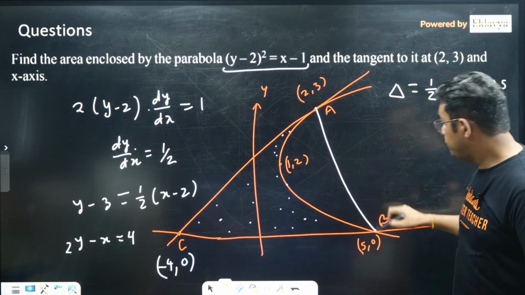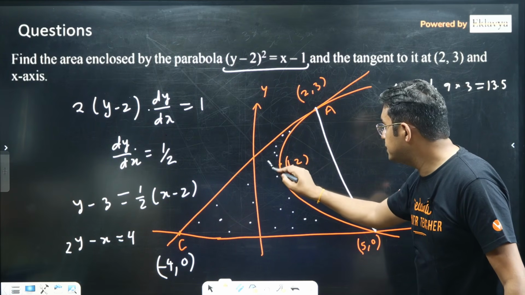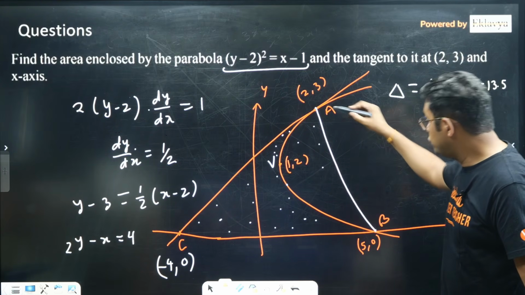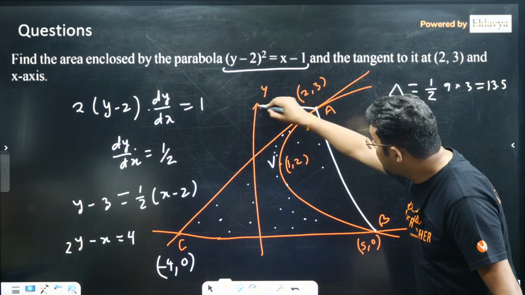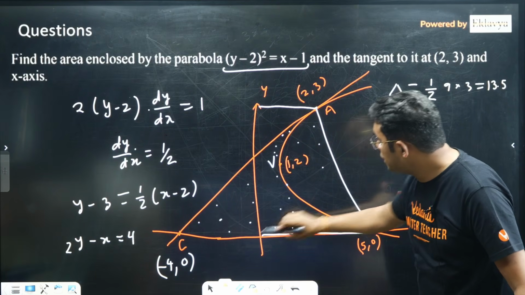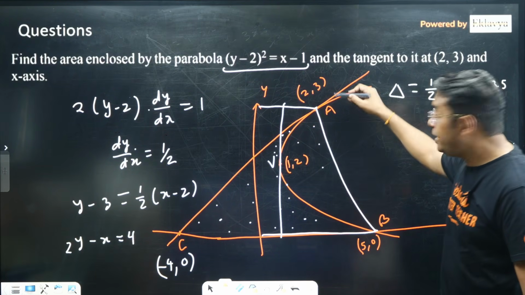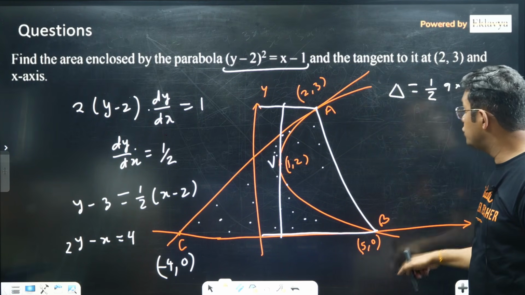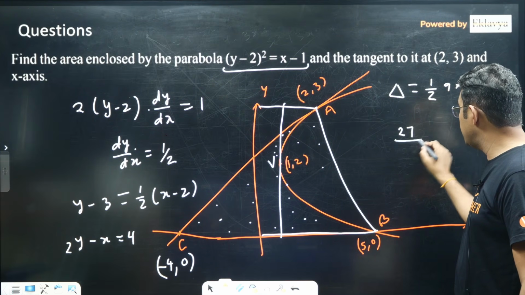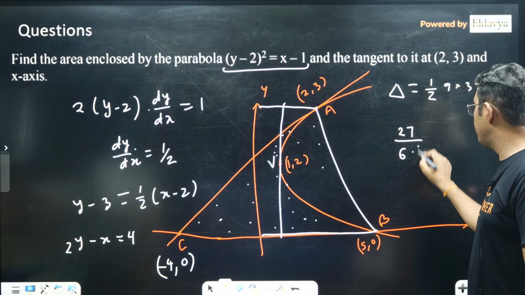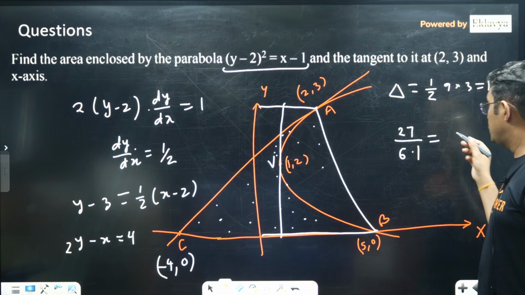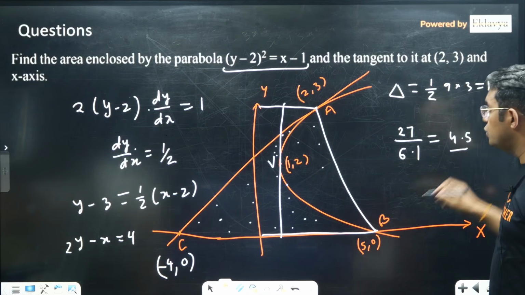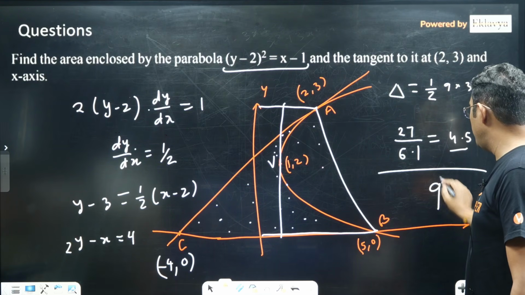And this area, let me call this A, and the vertex, that's V. So the area AVB we can find by Tod's theorem, and that should be how much? You just have to take the projection on the tangent at the vertex, and that will be nothing but the difference of y coordinates. So that area will be 3 minus 0, 3 cube, 27 upon 6L. L is once again 1 only here, so that will be 9 upon 2, 4.5. So if you subtract these two, you get your desired area, that is coming out to be 9.